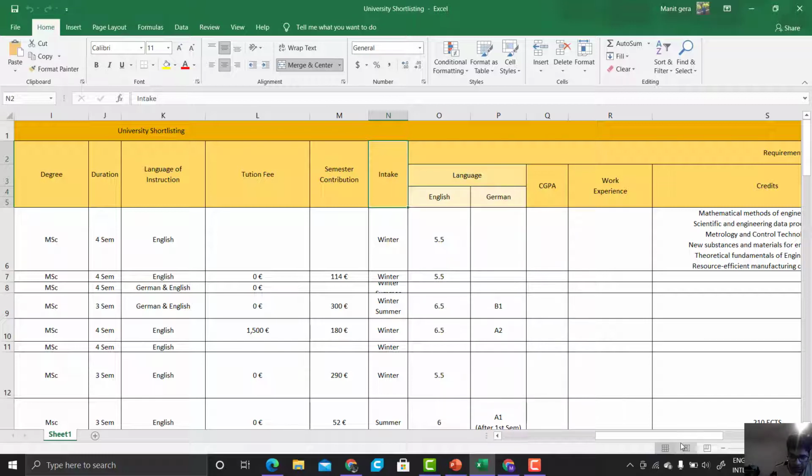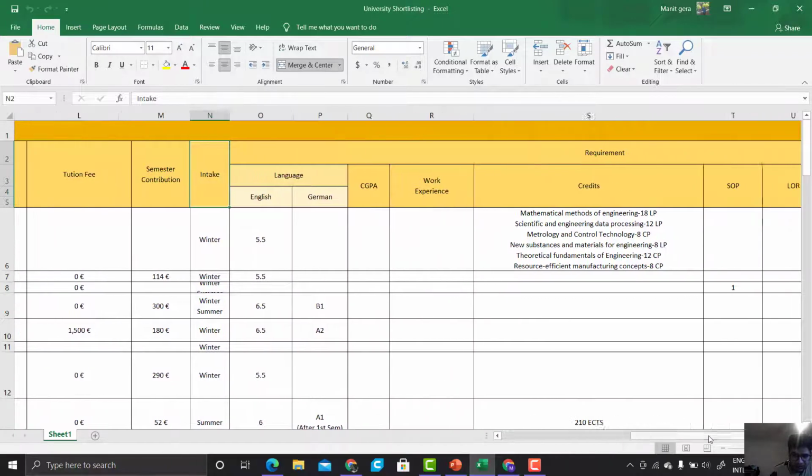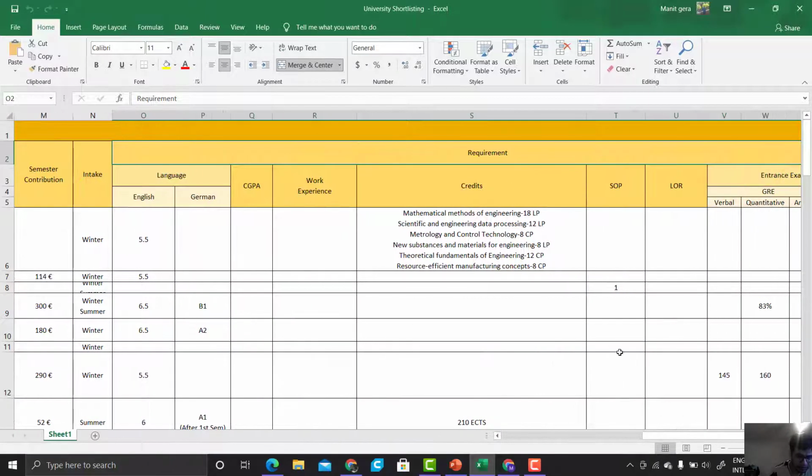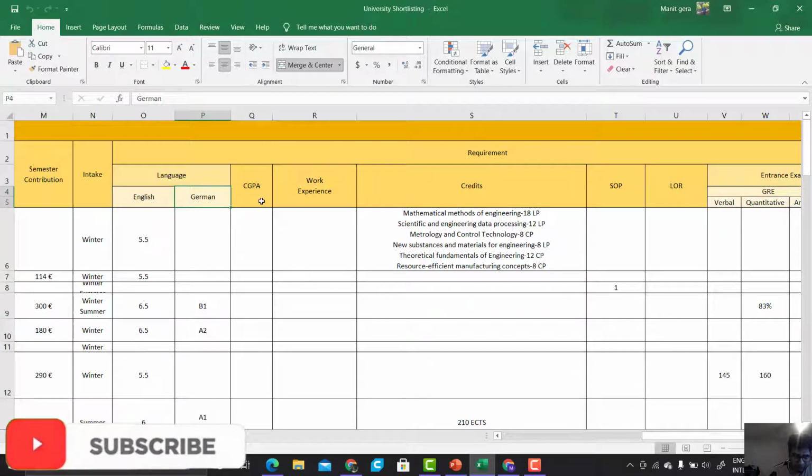Then you should make a column for the basic eligibility requirements, from where you will check whether you are eligible for that course or not. First of all, the language requirement: do you have the particular TOEFL or IELTS band or not? Then German: what is the required German level they have asked, and do you have that or not?